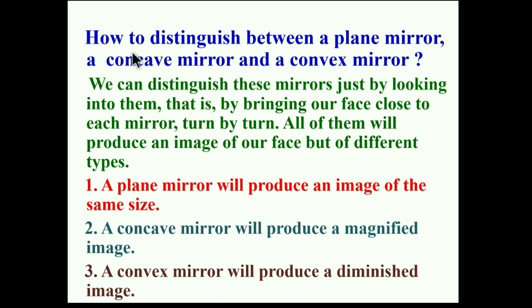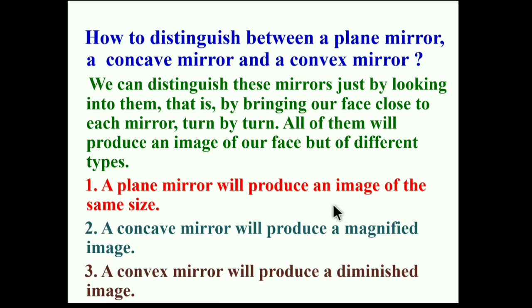And an important one, how to distinguish between a plane mirror, a concave mirror and a convex mirror. We can distinguish these mirrors just by looking into them, that is, by bringing our face close to each mirror turn by turn. All of them will produce an image of our face, but of different types. Each mirror produces an image, but the images are different. What are those images? We will see.